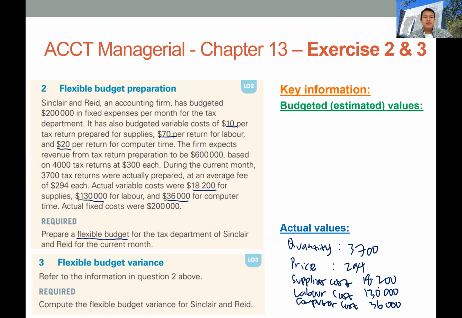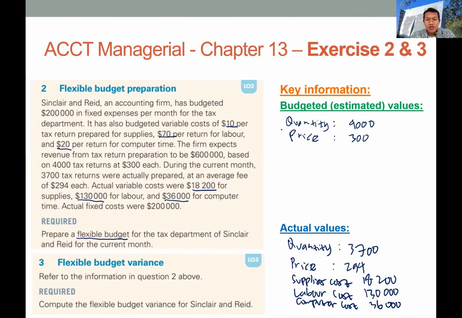And then let's identify some information from the budget performance or budget figures. The quantity that the company targeted initially is 4,000 tax returns, and the budget price is 300 per tax return.